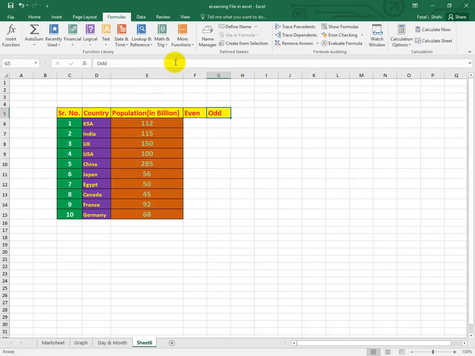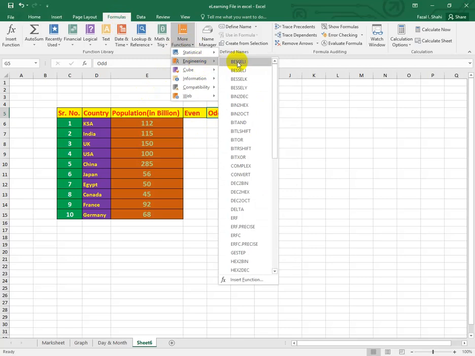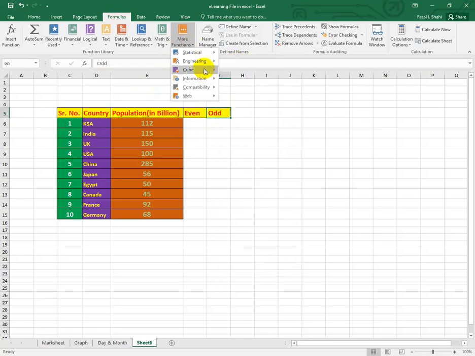About the formulas, see here the more functions. Go to the formula, here the more functions. See here the statistical function, here lots of functions, you can choose any one. Here the engineering function, see here the engineering function. Okay, here the cubic function, see here the cubic.